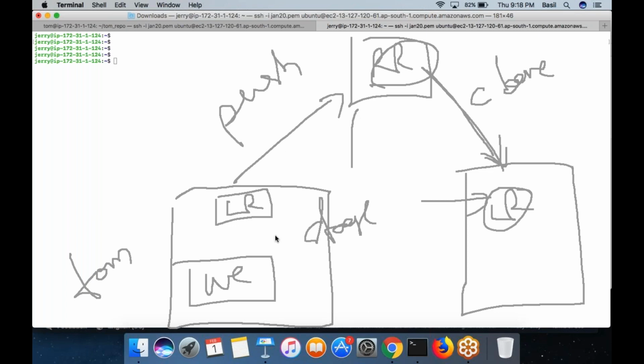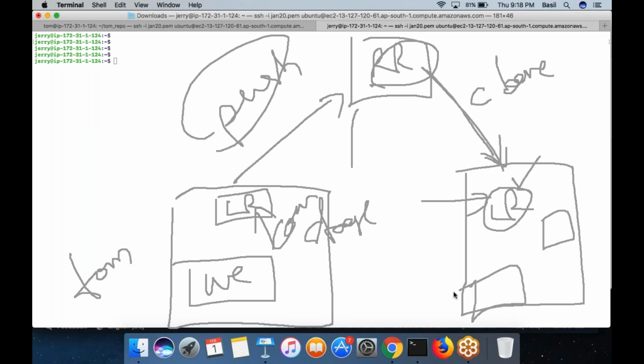So whatever commits are there inside this remote repository, which would actually include the commits done by Tom. There are two commits done by Tom so far into Tom's local repository. Both commits have been pushed into the remote repository. So those commits will come into Jerry's computer also. And automatically it would create a local repository, a staging area, and a working copy in Jerry's computer.